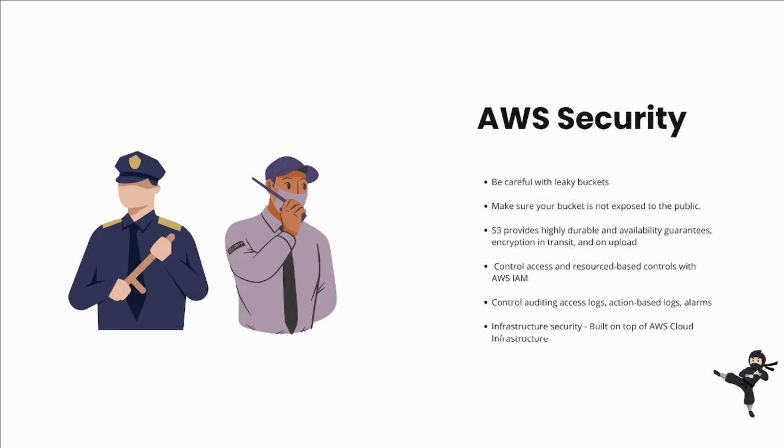Like I said, S3 is highly durable and available. AWS offers the fact that whenever you communicate with S3, the data is encrypted in transit. So whenever you upload data, your MP4s or images or stuff like that, it's encrypted in transit. Like I said, you got to control the access and resources based on your IAM policies. So make sure that you are giving the correct access to the correct users, right?